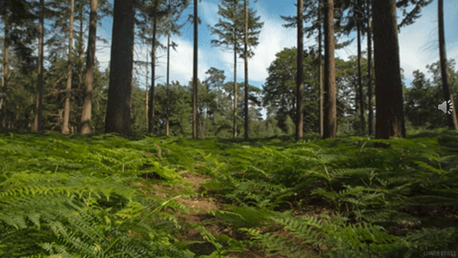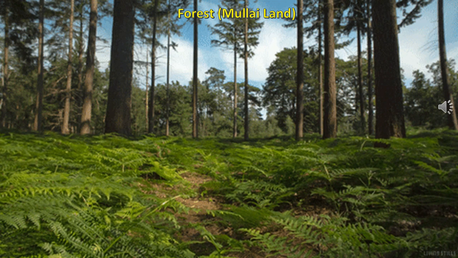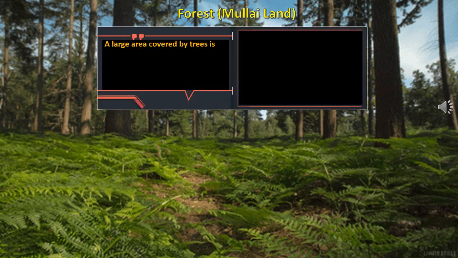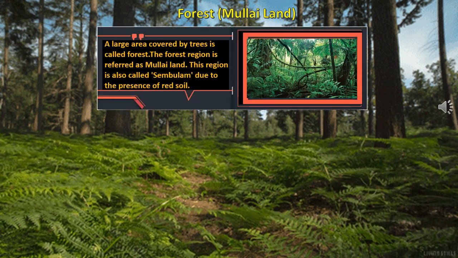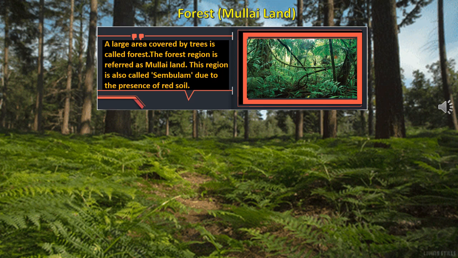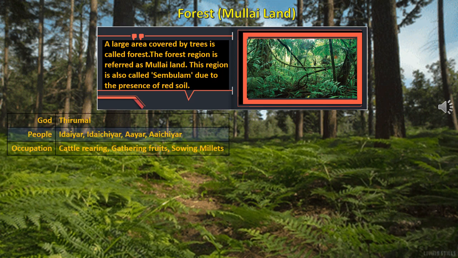The second landform is the forest or Mullai land. So, what is a forest? A large area covered by trees is called forest, and this forest region is referred to as Mullai land. And the region is also called Sembulam due to the presence of red soil.